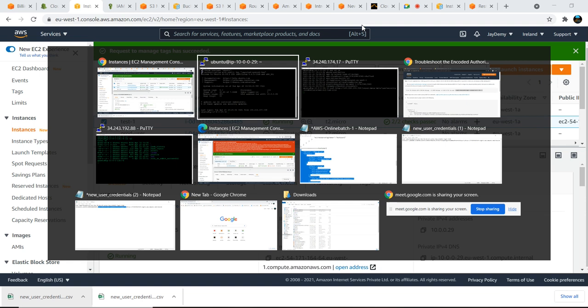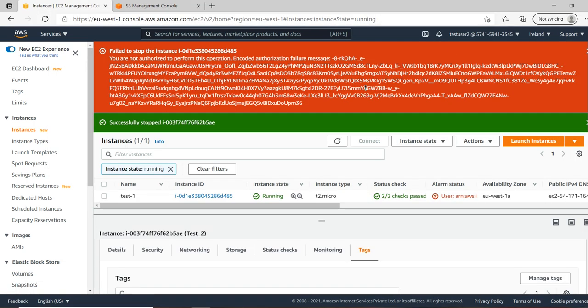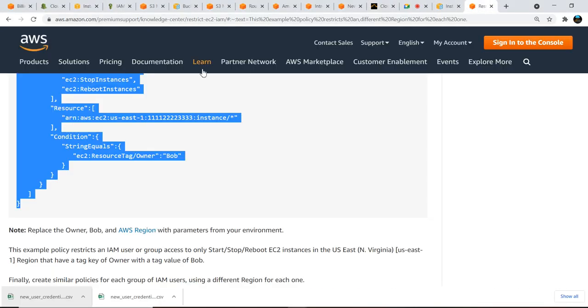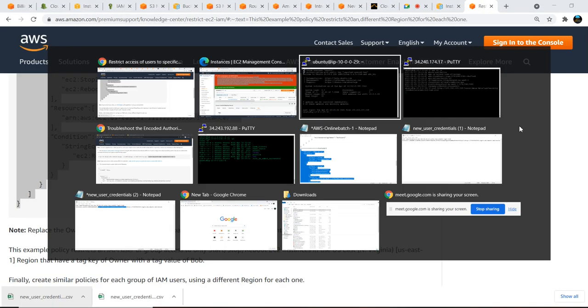Okay, so this user is unable to terminate this machine, right? So the message we need to get from here. Let's copy this one, and before that we need to get the command for this.